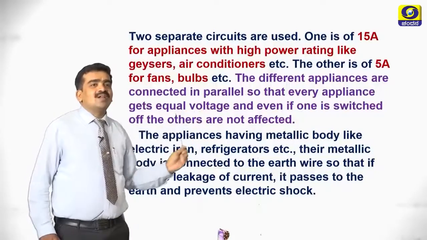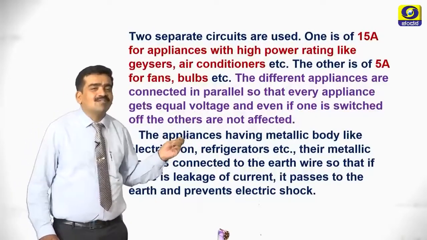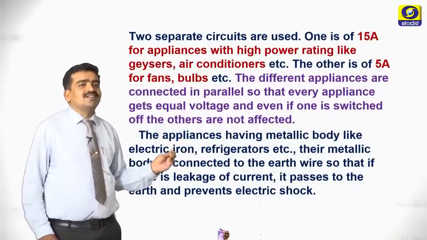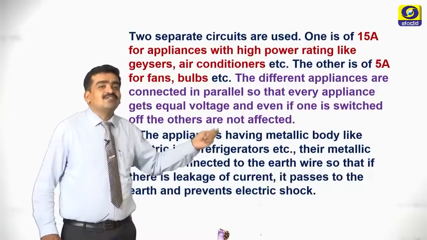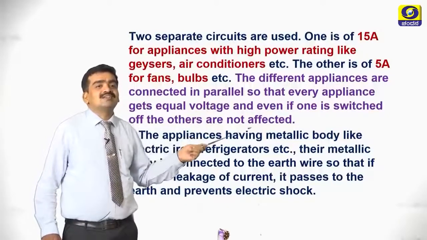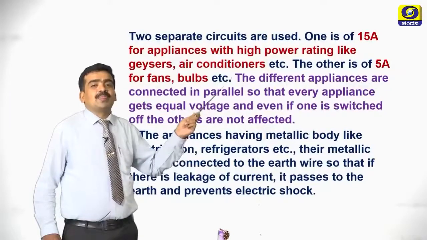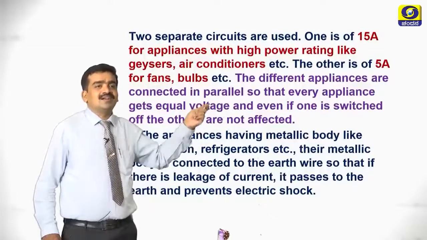The different appliances are connected in parallel so that every appliance gets equal voltage, and even if one is switched off, the other is not affected. So this is the advantage of parallel connection in our domestic wiring. They may ask a question, write the advantages of parallel connections in domestic wiring. For that you have to write this answer.